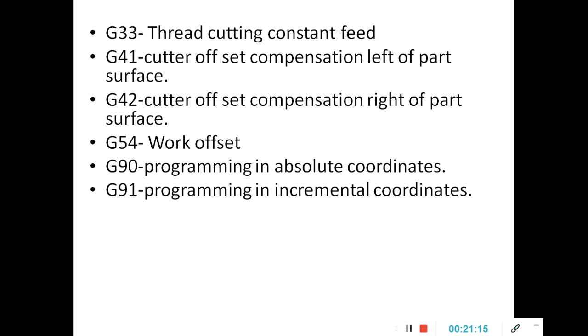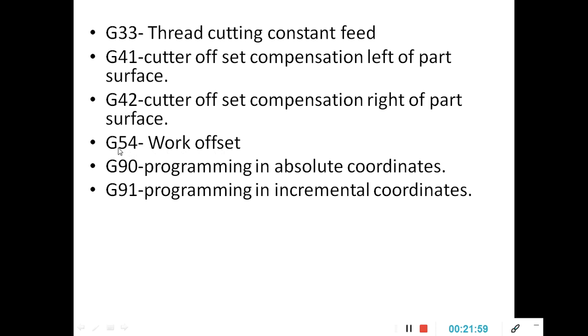compensation, cutter offset compensation for surface. So cutter offset compensation is nothing but whenever you are using the tool continuously, the tool wears. So we have to give some compensation. Otherwise, the machine will not understand the length of the tool. By continuously working, the length or the diameter of the tool may decrease. So we have to give that compensation. Then only the perfect cut is going to happen. So the left setup is G41, and the right setup is G42. G54 work offset.